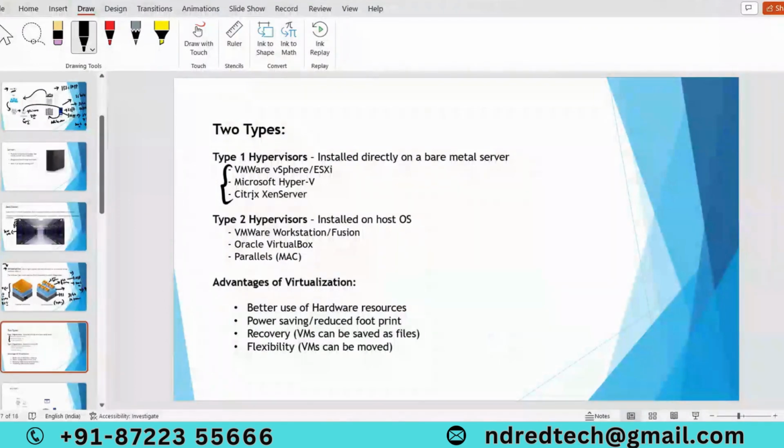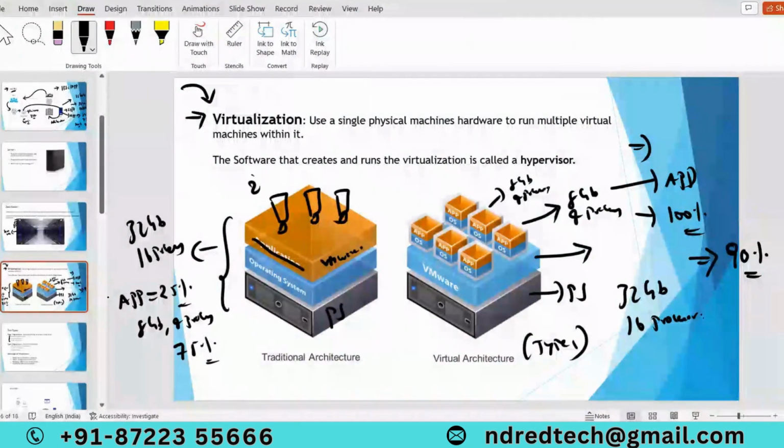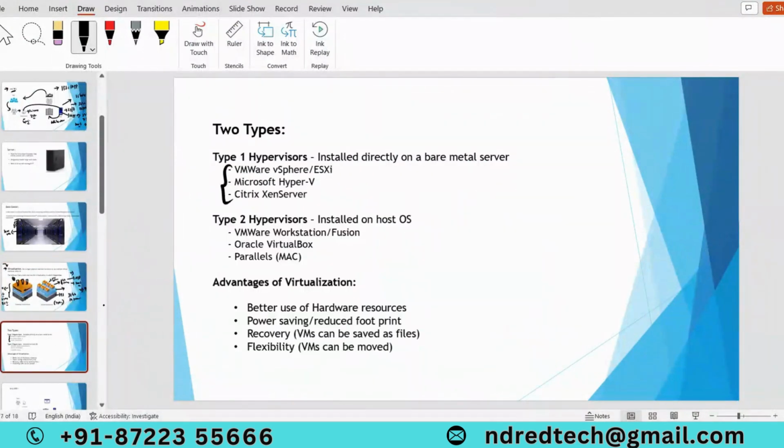Coming to the type 2 hypervisor, installed on a host OS. How would it look? Think this is my physical server. On top of the physical server, I am going to have an operating system. On top of the operating system, I am going to have the respective virtualization software. With the help of this virtualization software, I can create virtual machines. That's how type 2 looks. In real time, mostly people use type 1 hypervisors. Examples for type 2 hypervisors are VMware Workstation and Oracle VirtualBox.